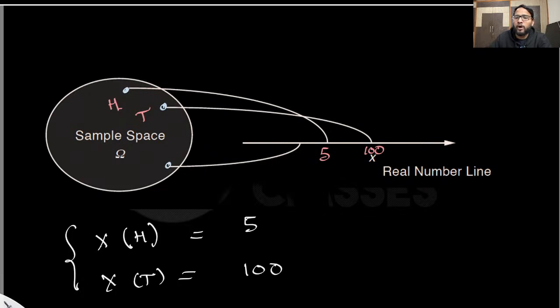But for now, we need to talk about what these random variables are. Let me know if things are making sense. What we are doing here is having some random variable X, and X can take head and X can take tail, and it maps them to the number line, right? The values could be anything. It is your choice, whatever value you want to give. Cool. Now let's suppose I have some diagram here.